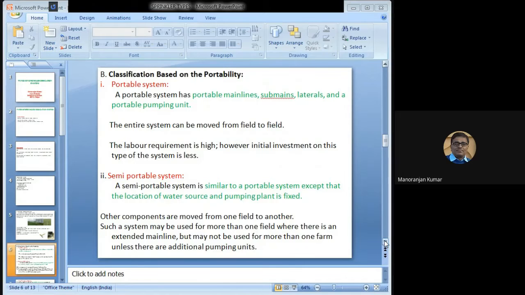On the lateral, riser will be there. On the riser, there will be a sprinkler head, and also pumping unit will be there. Okay, pumping unit is must because pump will give the pressure to the water to flow into the field through the network of pipes.